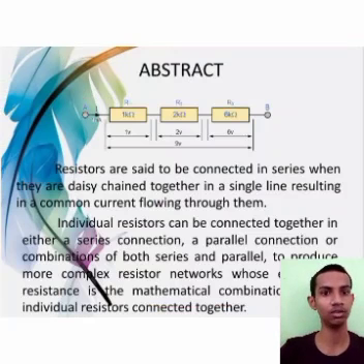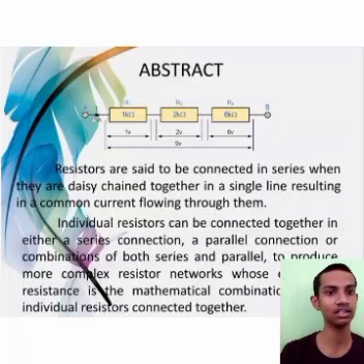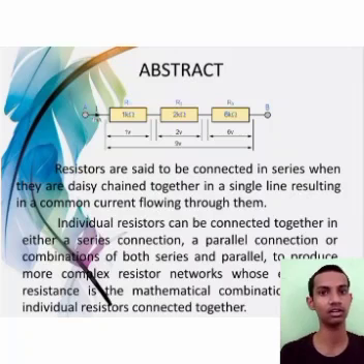Resistors are said to be connected in series when they are daisy chained together in a single line, resulting in a common current flowing through them. Individual resistors can be connected together in either a series connection, a parallel connection, or a combination of both series and parallel to produce more complex resistor networks.